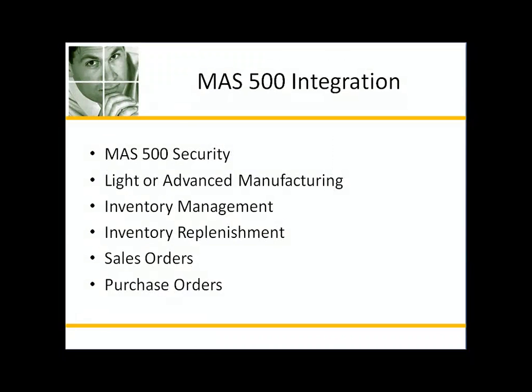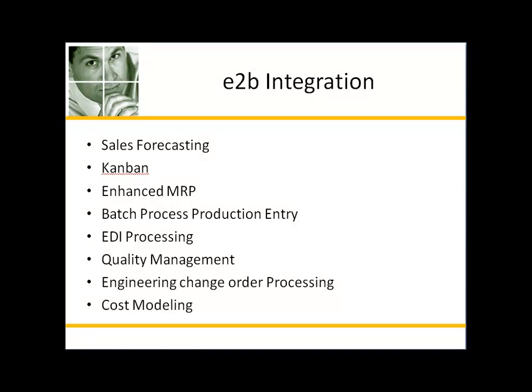The Automotive Repetitive Industry Solution is written using the MAS 500 toolset and is integrated with MAS 500 Security, Light and Advanced Manufacturing, Inventory Management, Inventory Replenishment, Sales Orders, and Purchase Orders. It is also integrated with other E2B modules such as Sales Forecasting, Kanban, Enhanced MRP, Batch Process Production Entry, EDI Processing, Quality Management, Engineering Change Order Processing, and Cost Modeling.